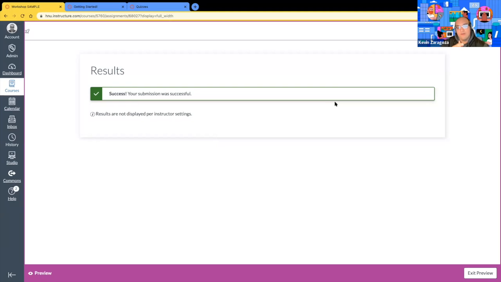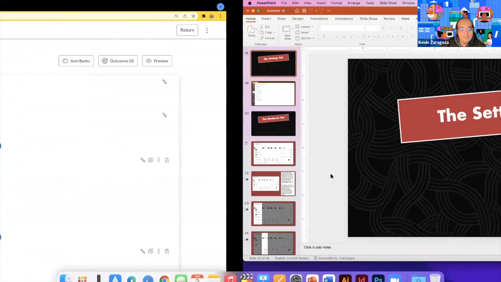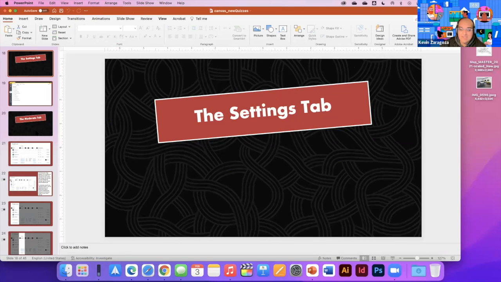Quiz scores are viewed within SpeedGrader. As the instructor, you can see your students' quiz results within SpeedGrader, the gradebook, and within new quizzes themselves. So three different areas. And there we go. So that's the settings tab. Any questions about settings?